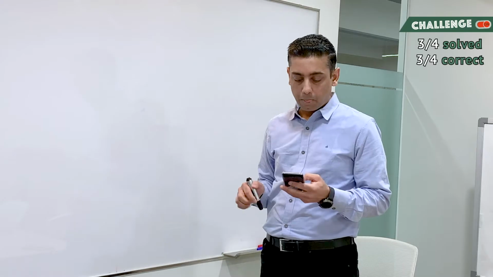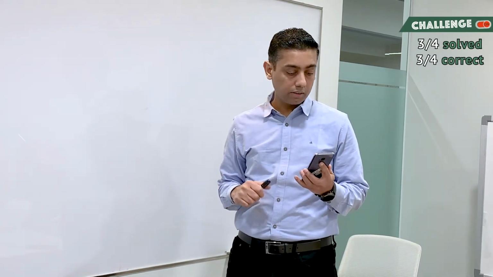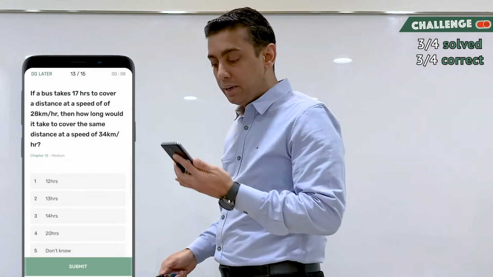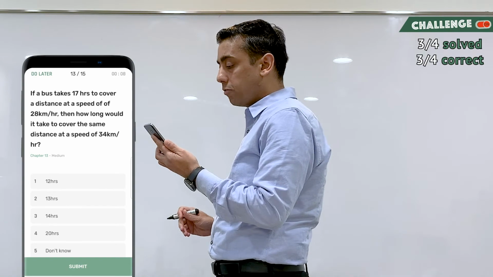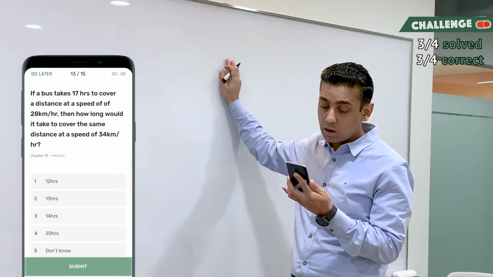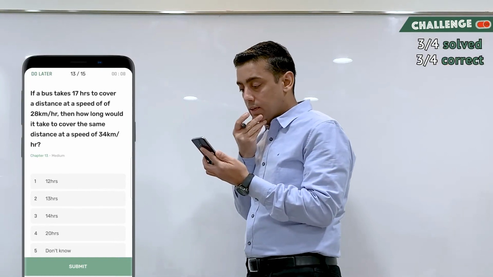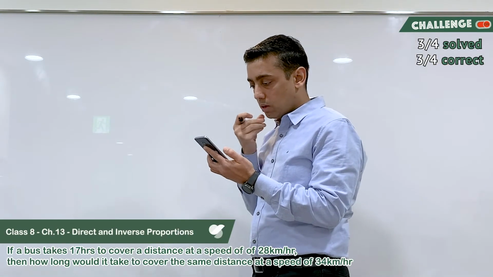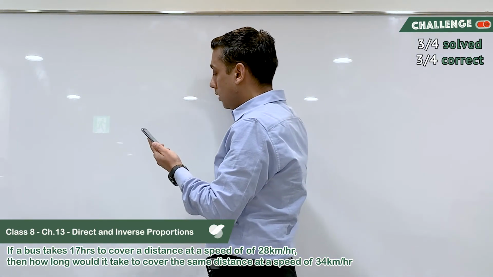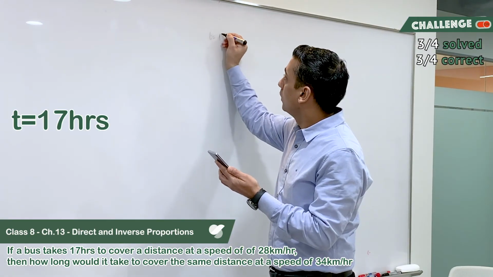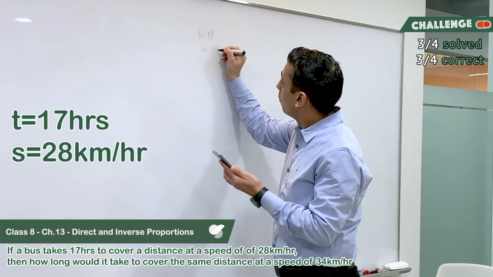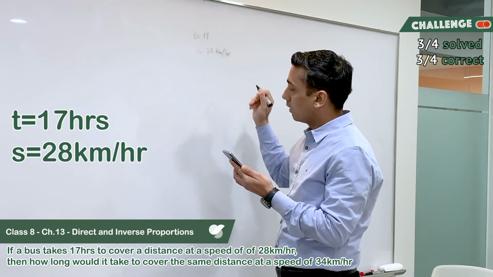So one more question I see here on my screen is, wow, it's a long question. It says it's about speed and distance and time. So it says if a bus takes 17 hours to cover a distance at a speed of 28 km per hour, how long will it take to cover the same distance at a speed of? Okay. I think just take it step by step maybe, as we do all the time. Time is 17 hours, right? And speed is 28 km per hour, right?